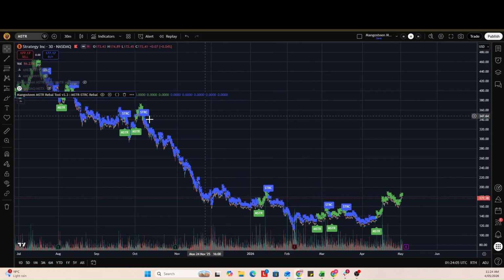And what we have here is MicroStrategy going up, then we rebalance into STRC. During this period, we would have been on our $100 par value. We would have been collecting 11.5% income. Obviously, I don't think STRC quite existed then, but we then would have found our rebalance into MicroStrategy, our rebalance out into STRC, our rebalance into MicroStrategy. STRC collects some dividend income while everything's fine,